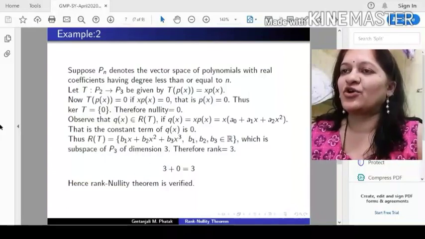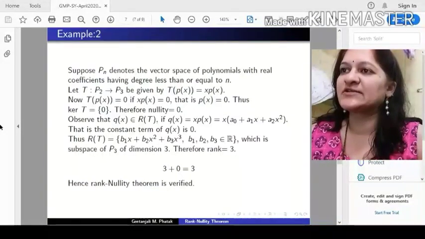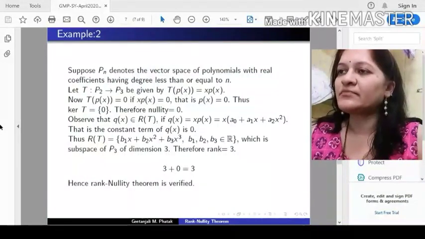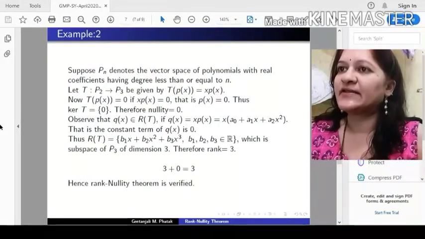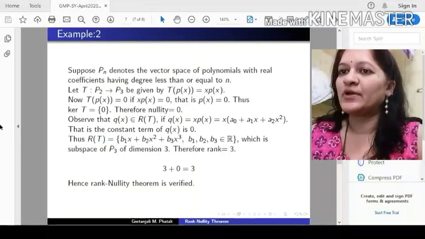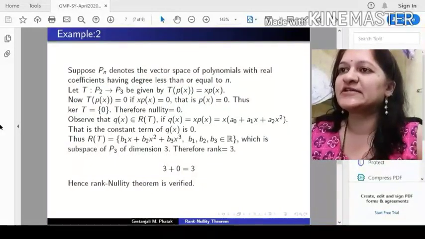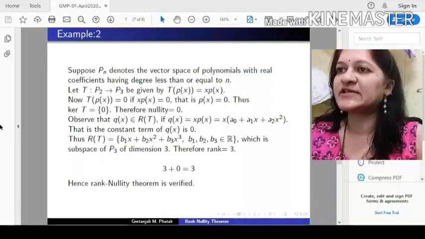Now let us find range of this linear transformation. We say that Q(x) belongs to range of T if Q(x) equal to x times P(x) for some polynomial P. P(x) is a polynomial in P2, that means it is of the form a0 plus a1x plus a2x square. And then we are multiplying P(x) by x, that means the constant term must be 0. So we say that Q(x) belongs to the range if the constant term of Q(x) is 0. That means range of T contains all polynomials of the form b1x plus b2x square plus b3x cube, where b1, b2, b3 are real numbers.